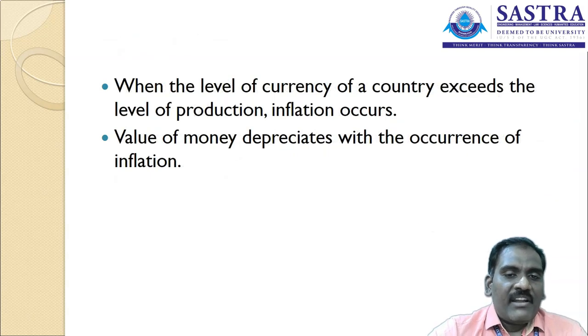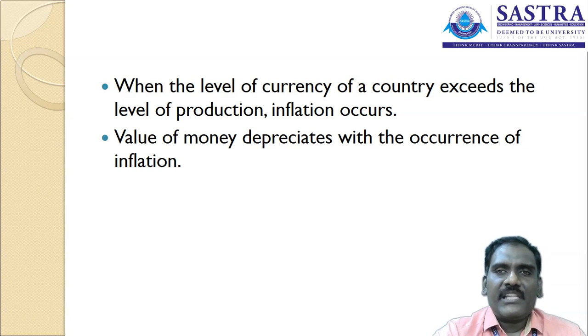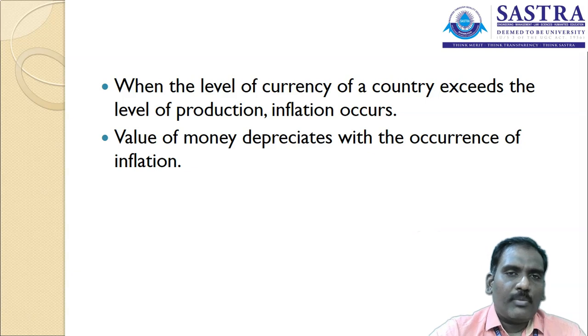When the level of currency of a country exceeds the level of production, inflation occurs. It is a very simple thing. If you have an income of 1000 rupees, with the income you are going to buy products.